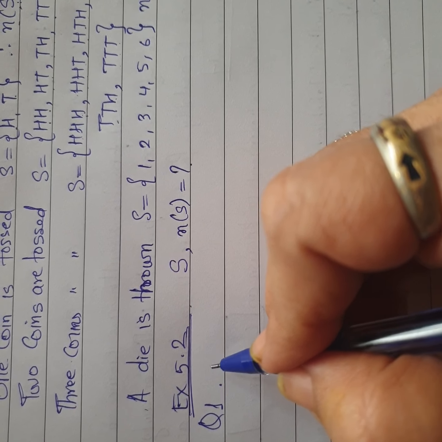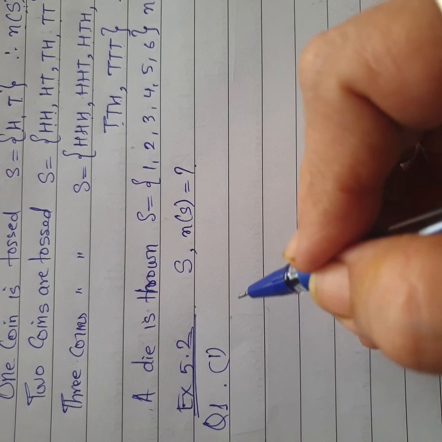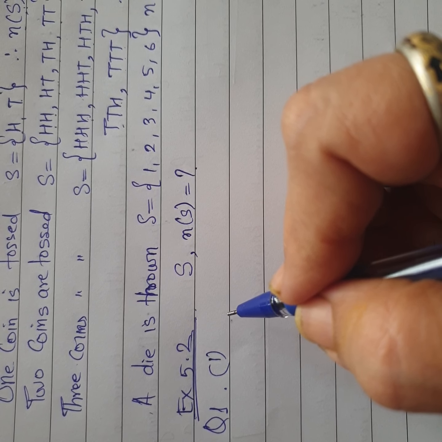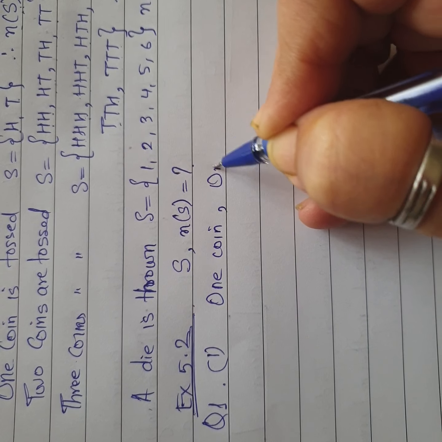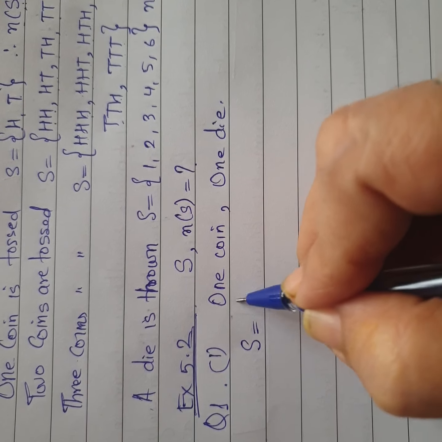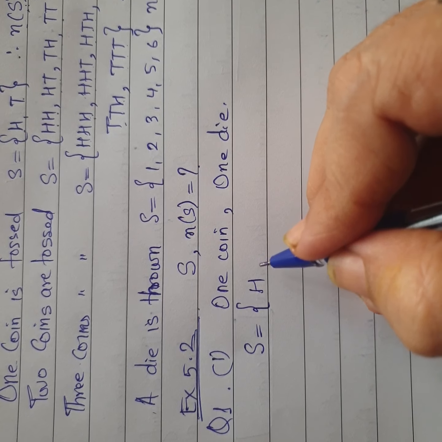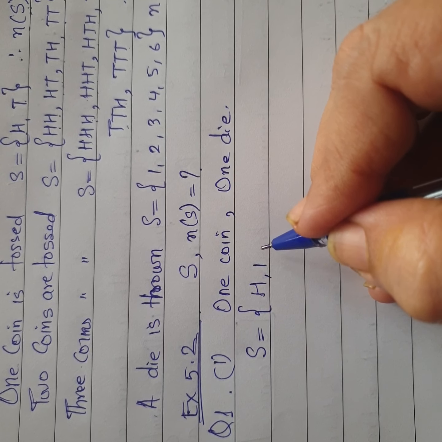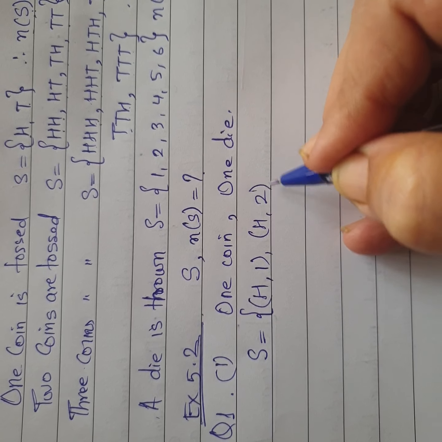They start here. The first question there. 1 coin and 1 die are thrown simultaneously. Now you have with you 1 coin and you have 1 dice. So now 1 coin and 1 dice, see the sample space, what it is going to be. मैं coin डालती हूँ तो head आता है, मैं dice डालती हूँ तो 1 आता है. So it can be head and a 1. You can write like this or you can put it in a bracket. It can be head and a 2.